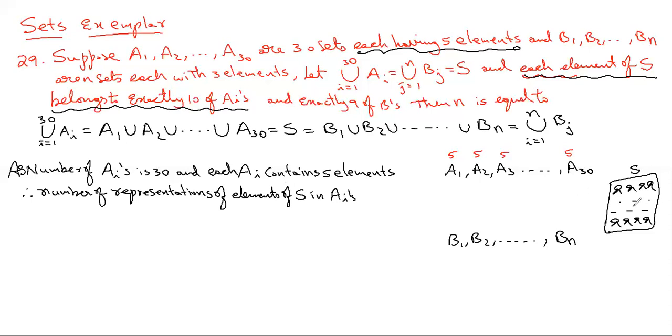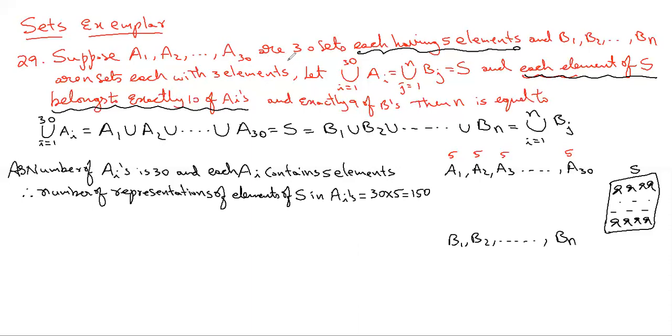That means how many participation certificates the students of S could receive. How many participations made by S in the Ai's is equal to 30 into 5, equal to 150, right?